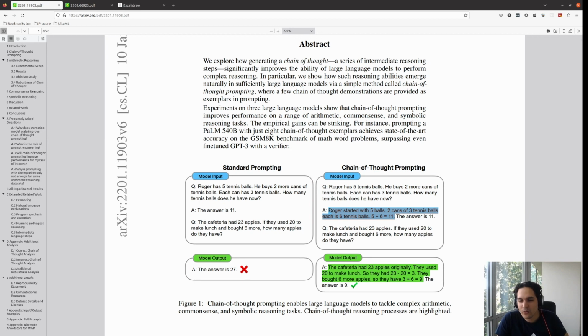But here they are showing that for some cases, like arithmetic, common sense and symbolic reasoning, it is getting better performance. So what if they trained this in a way like the multimodal one, where they generate the rationale and again pass that with all of those features to the model?